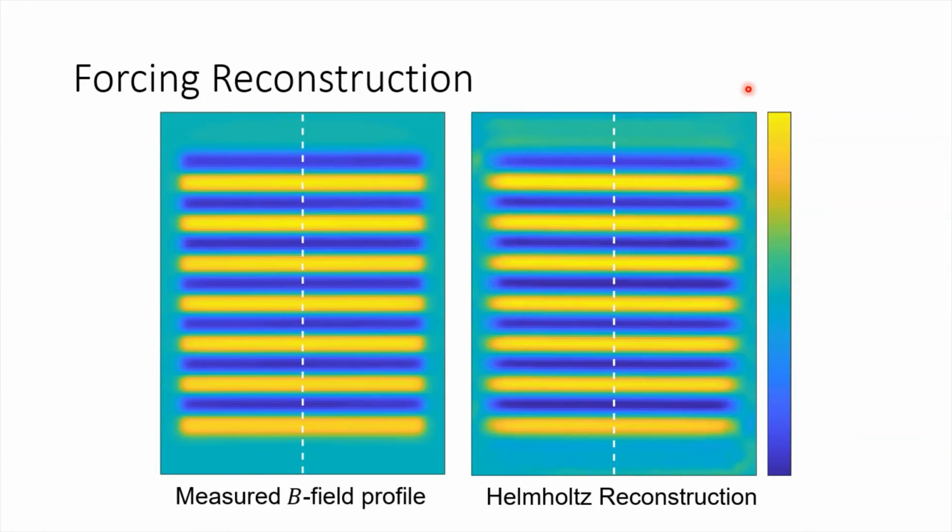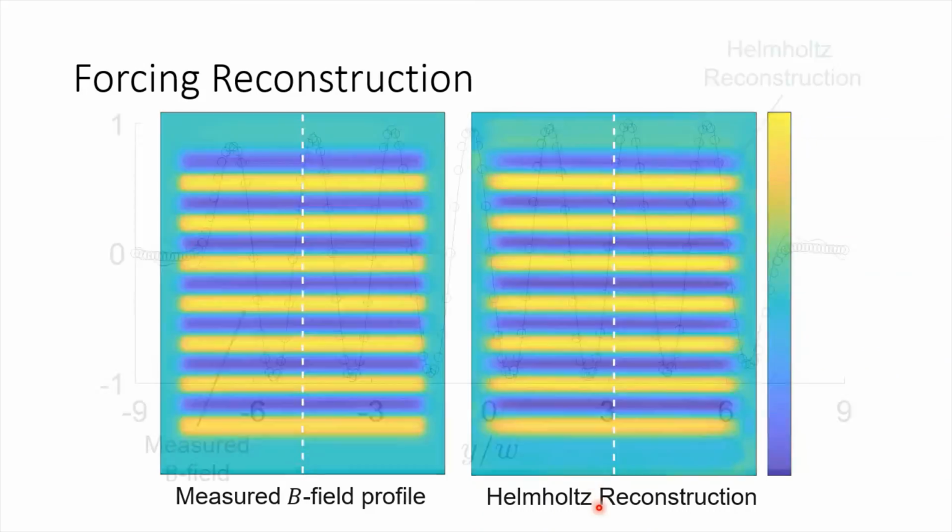To test the validity of the reconstructed forcing profile, we measured the magnetic field on a fine grid. Since the forcing strength is proportional to the magnetic field strength, we can qualitatively compare the shape of these two profiles for an idea of the performance of the Helmholtz decomposition. From these heat maps, we see that in the middle of the domain, the forcing is reconstructed fairly reliably. It's only around the boundary, which is not within the symbolic regression's integration domains, that the performance is not as strong. For an even more telling plot, we can look at comparison along the white dashed line here.